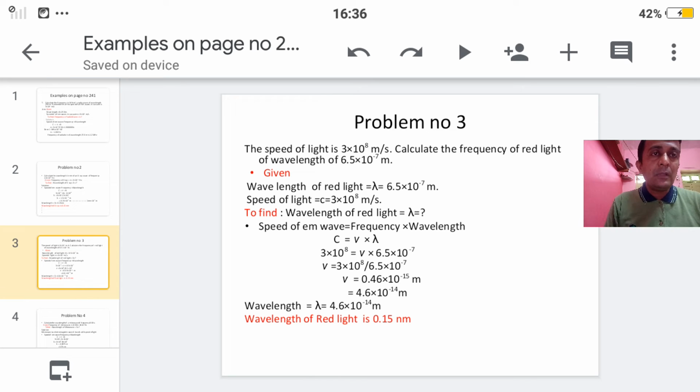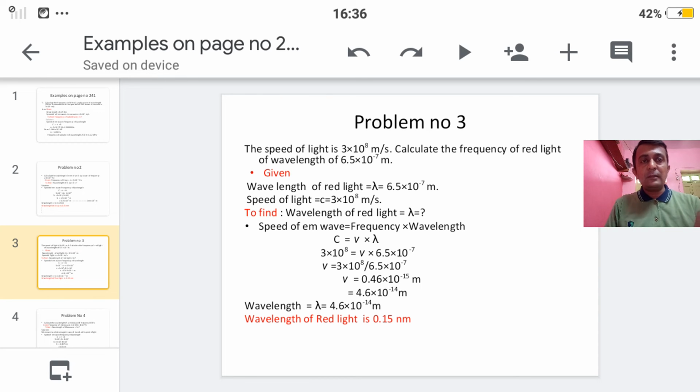Because in the denominator you are getting -7. If you shift it to the numerator you are getting 8 plus 7. 8 plus 7 is nothing but 15, and 3 upon 6.5, the answer is 0.46. If we apply the rule of significant figures here, then we are getting 4.6 into 10 to the power minus 14 meter. So the wavelength of red light is 4.6 into 10 to the power minus 14 meter.